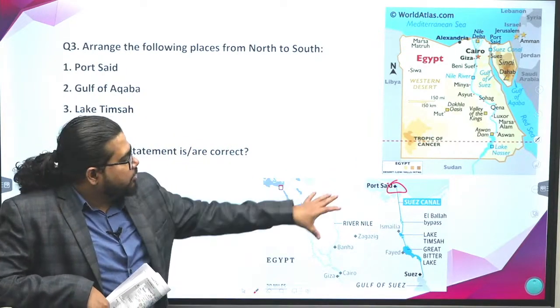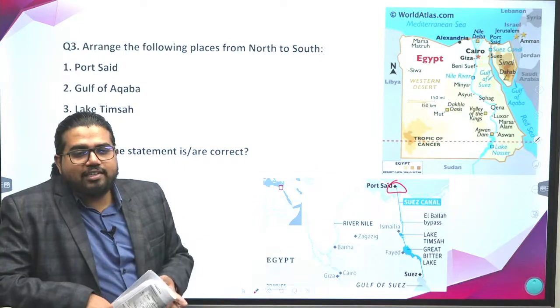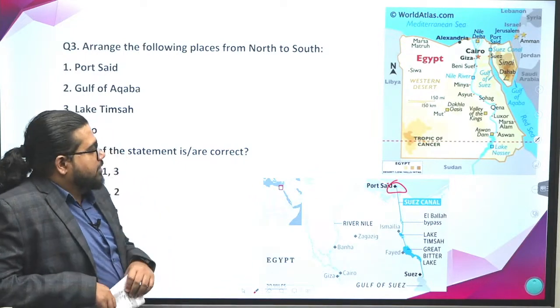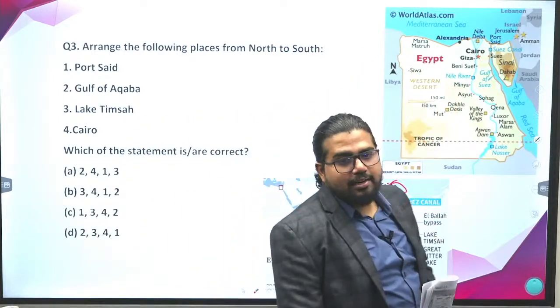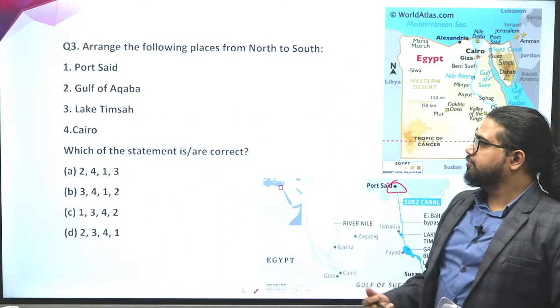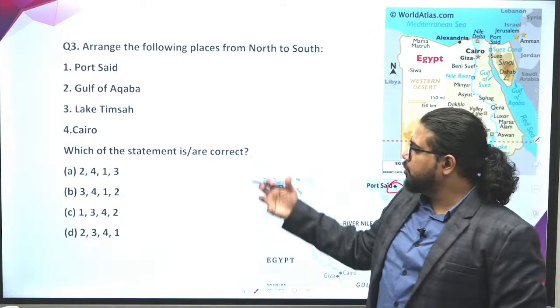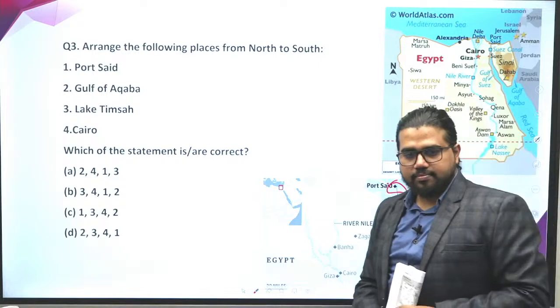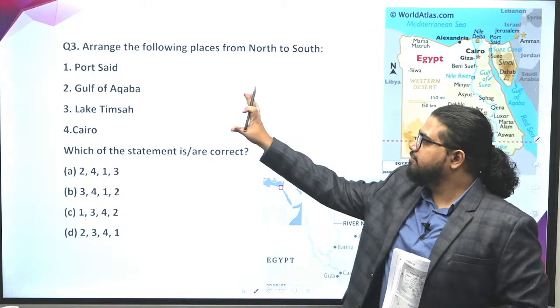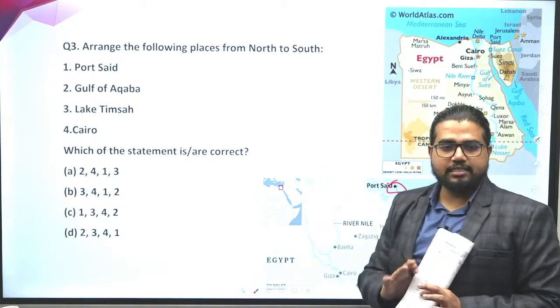Suez Canal is always in the news for one reason or other. So it's very important. How to solve this question? If you don't exactly remember this map, it becomes a very tough question. But still, how to approach it? At least some options are very doable or easy.